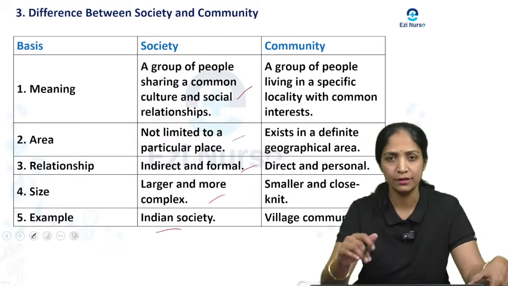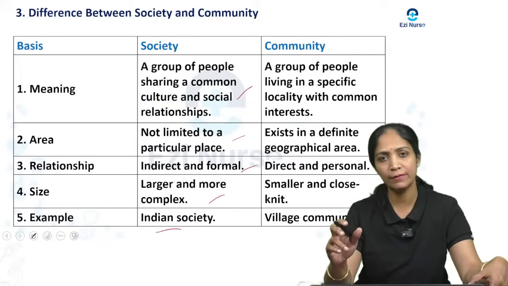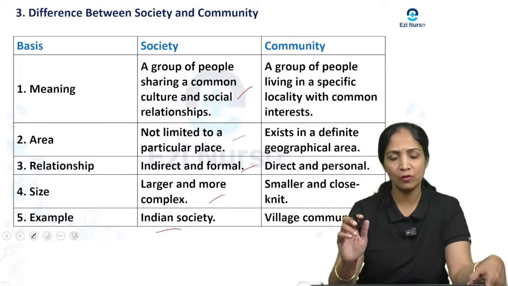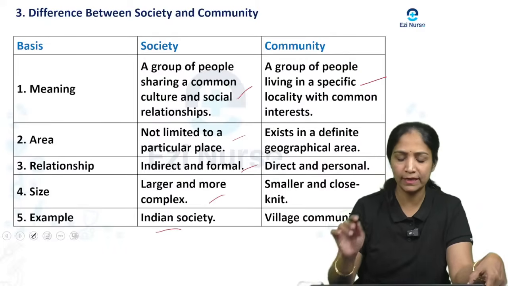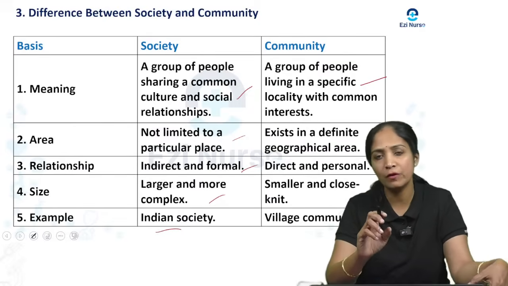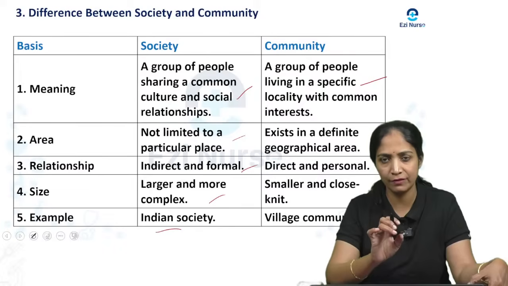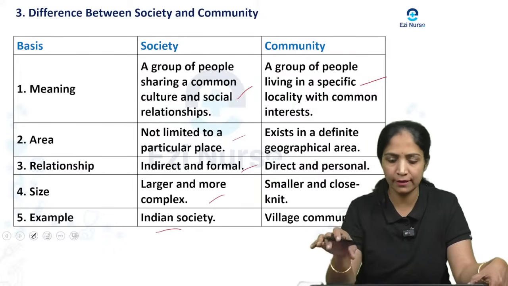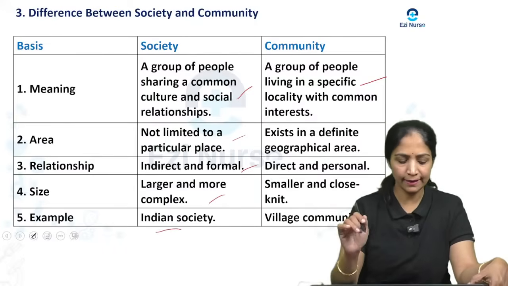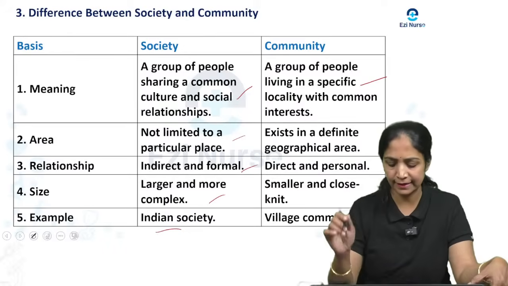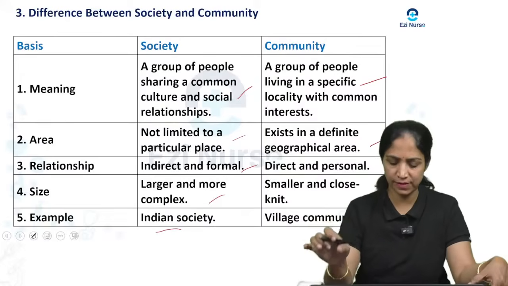Then coming to community, how is it different from society? A community is a small group of people usually living in a specific locality with a common interest, in a smaller area. It usually exists in a definite geographical area where all the people live.